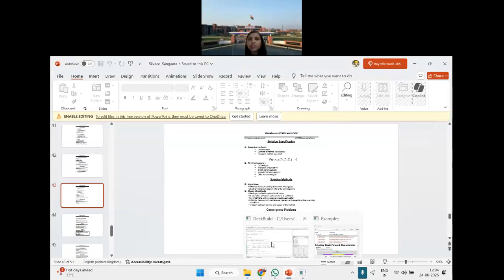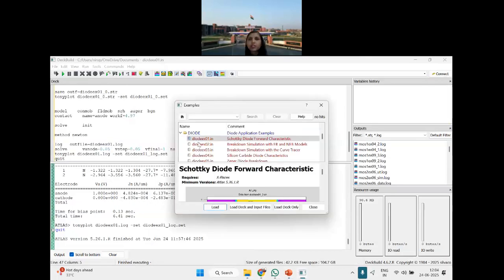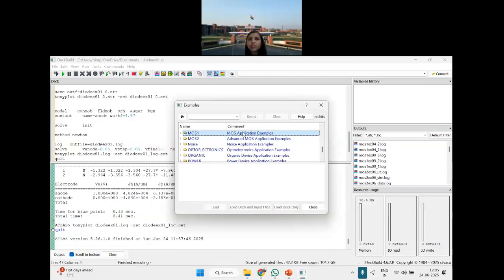Let me know whether the software screen is visible. Yes, I think now it is visible. Again, I'll show you the MOSFET example first because 90% of those circuits are made of MOSFET. So you should know how it is made, be it Atlas or be it Athena. The very first example itself.